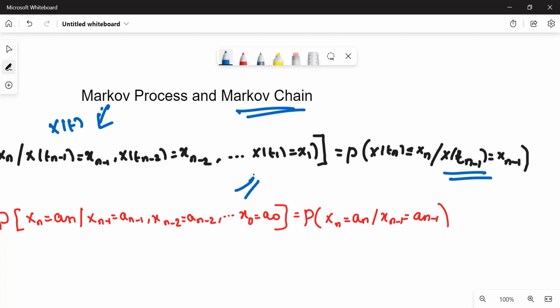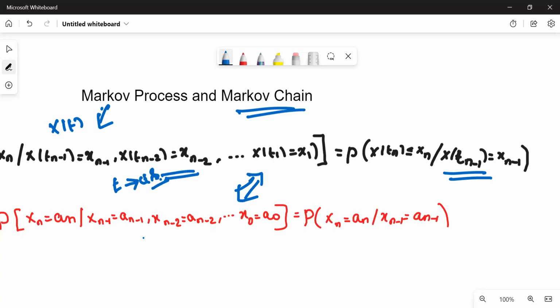What is the difference between these two definitions? In both the Markov process definition and the Markov chain definition, what they imply is that the future depends only on the present, not on the past. Same concept. But what is the difference between these two? A Markov process is a definition for the collection of all random processes in which time t is continuous.